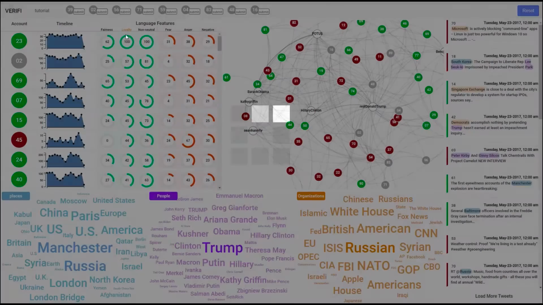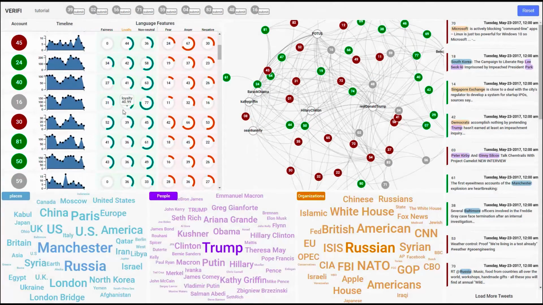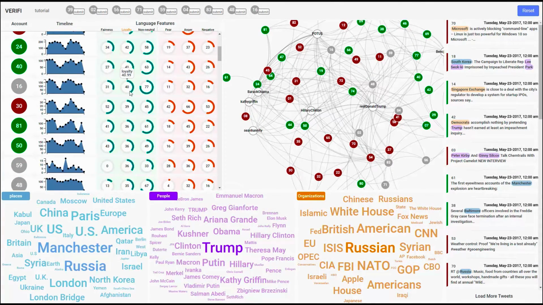After ranking, we can scroll to find account 16 has a loyalty score of 40, which ranks near the top of all accounts. Using Q3, higher loyalty scores tend to indicate real news accounts. Therefore, we have another piece of evidence indicating this account is a real news account.